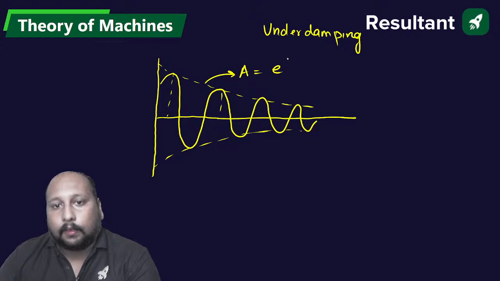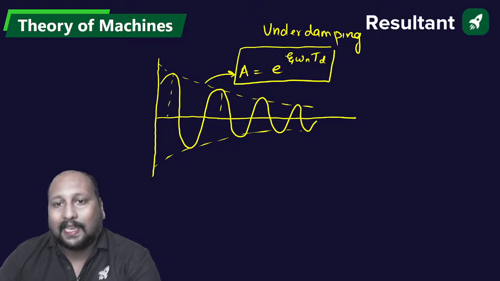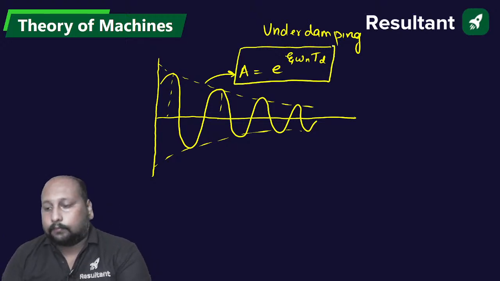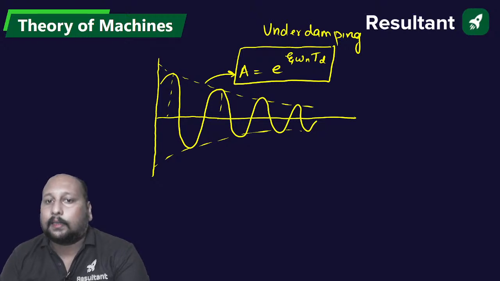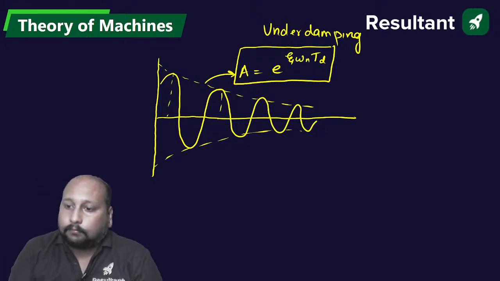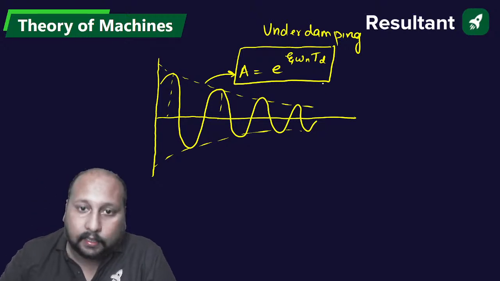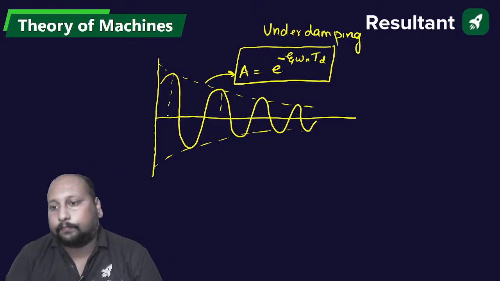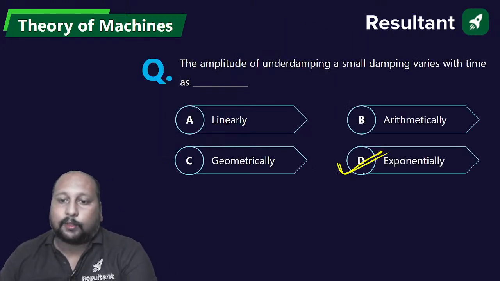e to the power minus zeta omega n t d. This was the amplitude, and this is exponentially decreasing. Clear? A minus sign, negative exponential. Negative exponential decreasing.